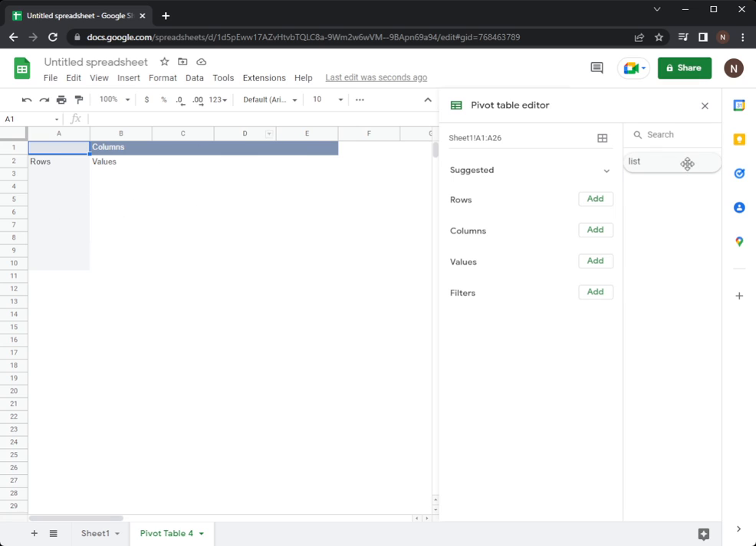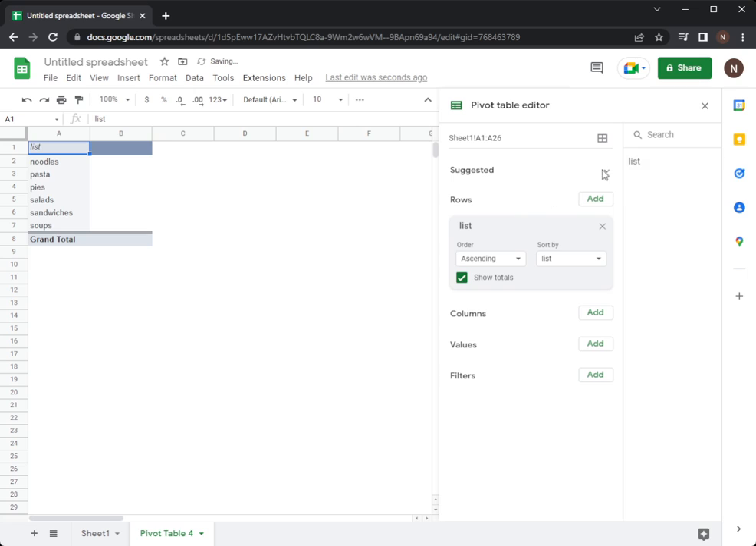You're gonna need to move your data to where you want it. So here's my list. I want to move that list to the rows. So all you need to do is grab it and put it at rows. It might be called different things, not a list, depending on what you called your data. You have a choice of making it go from alphabetical order or the reverse alphabetical order.